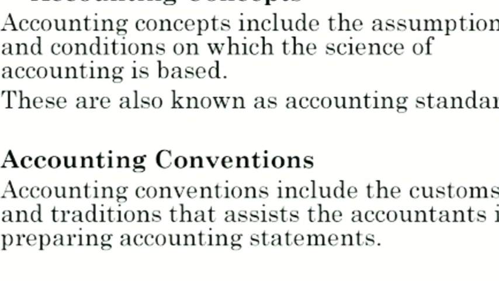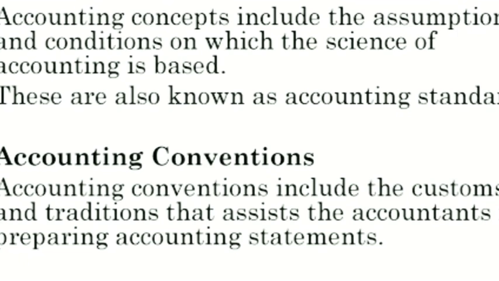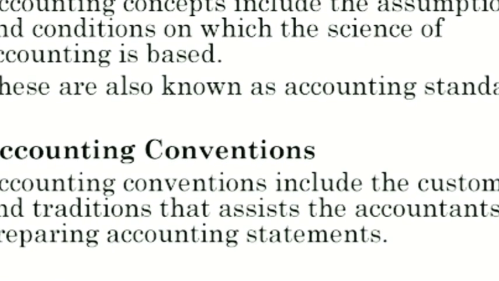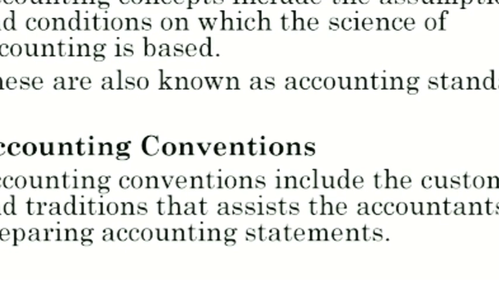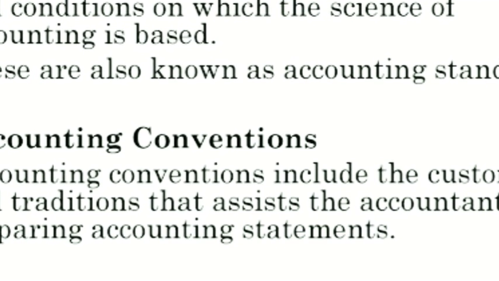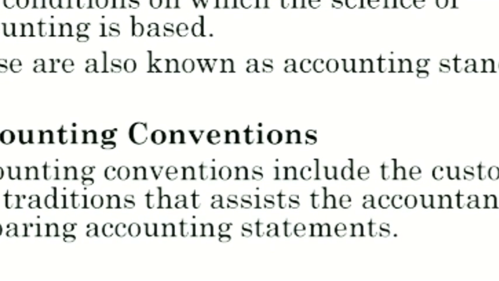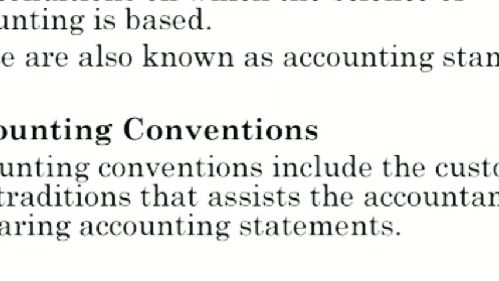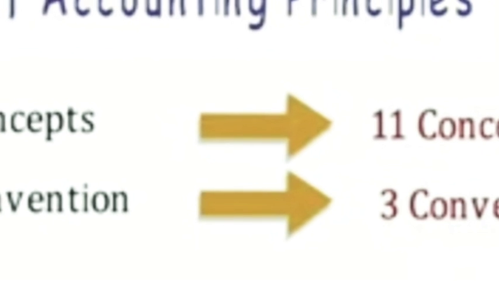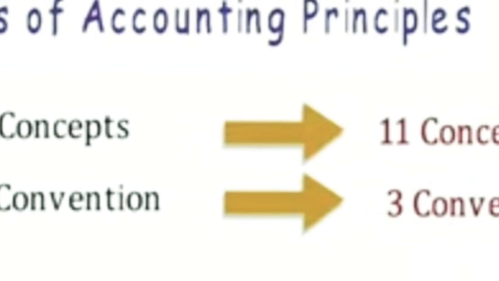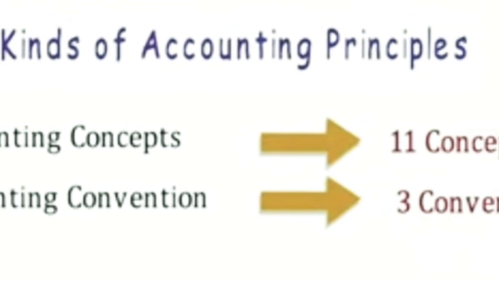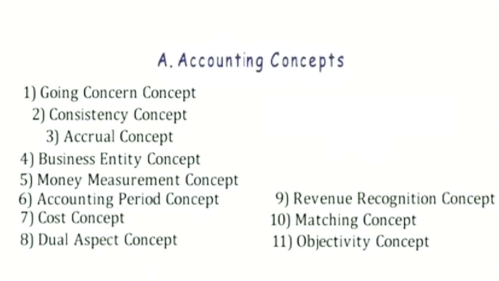Next, we have accounting conventions. What are these conventions? Conventions may be defined as a generally accepted practice, a tradition, or a custom that accountants follow by agreement with the consent of the ICAI, that is the Institute of Chartered Accountants of India. In our syllabus, for the total accountancy subject, there are 11 accounting concepts and 3 accounting conventions.